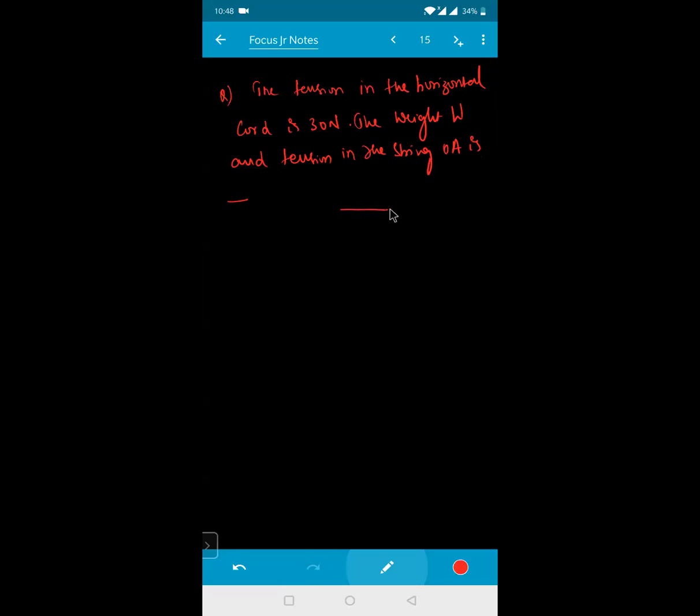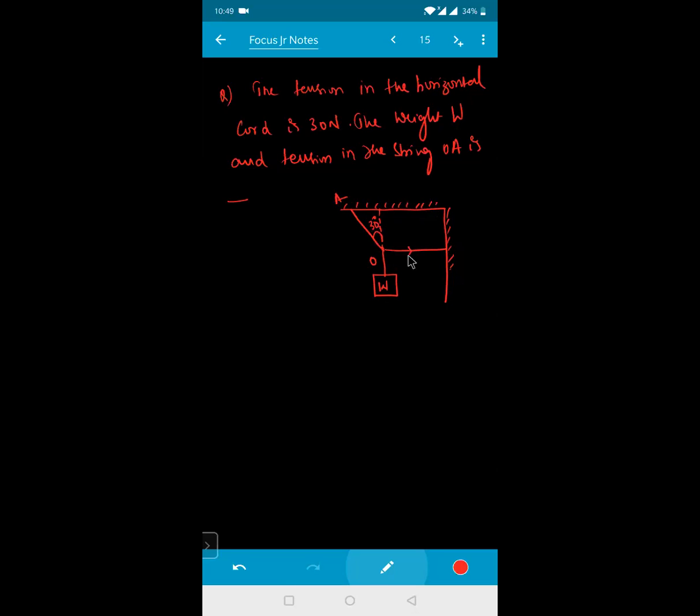This is a given diagram for us. यहाँ पर एक ब्लॉक है जिसका वेट है W and here there is one string here like this. तो इसको एक ऐसा हॉरिजॉन्टल में कनेक्ट किया गया हुआ है। ये इसका सीलिंग है, ये इसका वर्टिकल ब्लॉक है, और एक स्ट्रिंग जो है ना इस तरह से कनेक्ट करी हुई है। And this is connected to the point A. This is a point of joint O, and with vertical it is making an angle of 30 degrees.